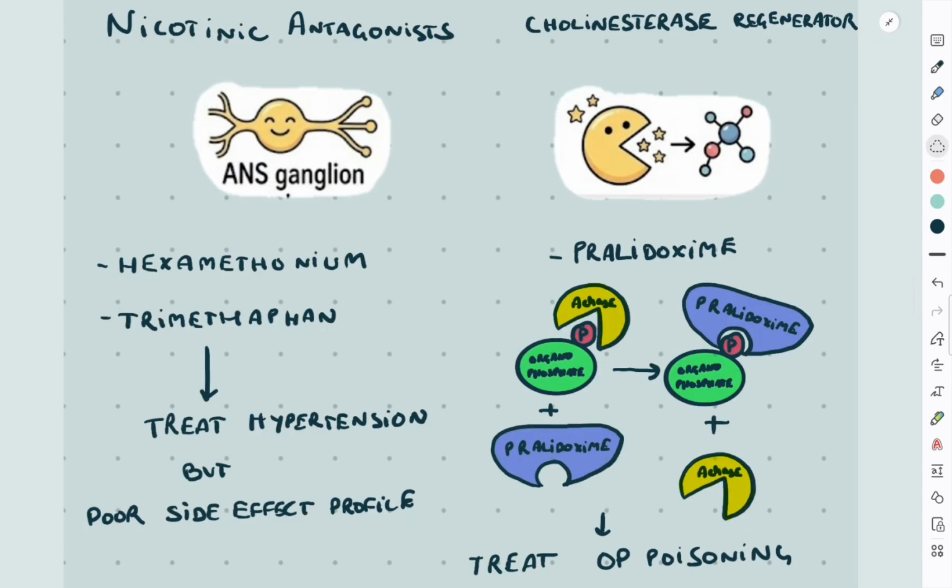Nicotinic antagonists like trimethaphan and hexamethonium were used to treat hypertension but have become obsolete due to their poor side effect profile. Pralidoxime is a cholinesterase regenerator that has a high affinity for the phosphorus atom in organophosphates. The affinity of pralidoxime for the phosphorus atom of organophosphates exceeds the affinity of acetylcholinesterase for this phosphorus. This active enzyme is then regenerated. Therefore, pralidoxime is used to treat patients exposed to high doses of organophosphates.